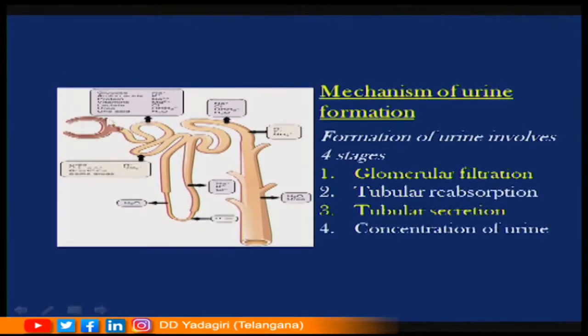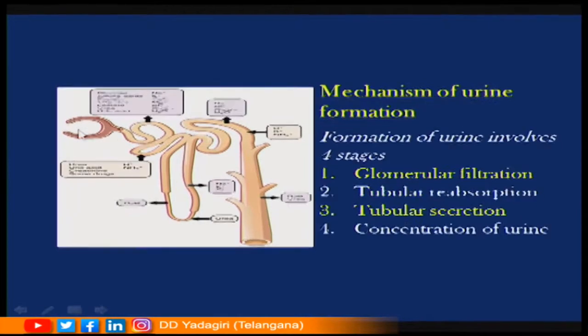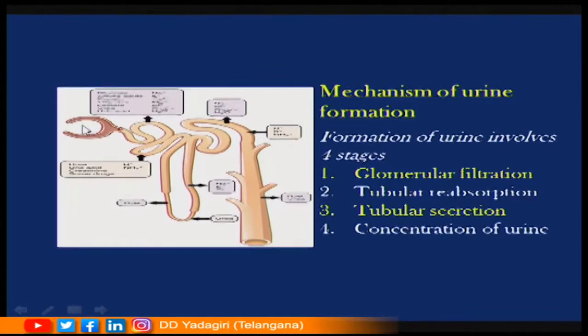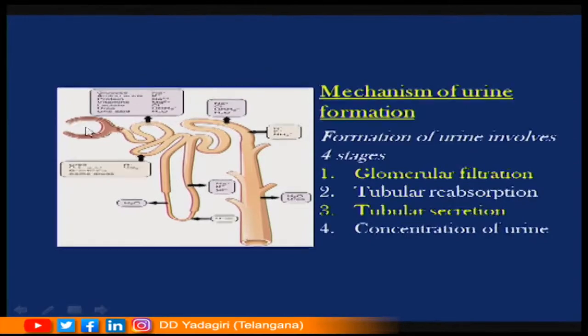Now, this is the space in which a tuft of blood capillaries is present, and that tuft of blood capillaries is called the glomerulus. Both the glomerulus and this C shaped Bowman's capsule together are called the Malpighian body.